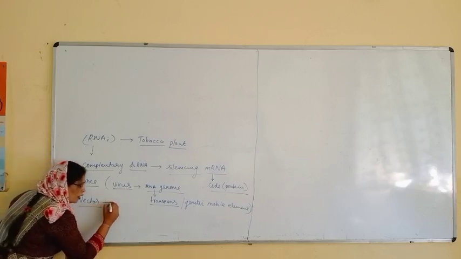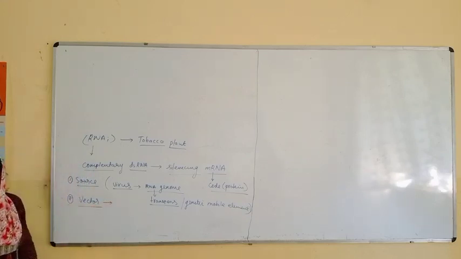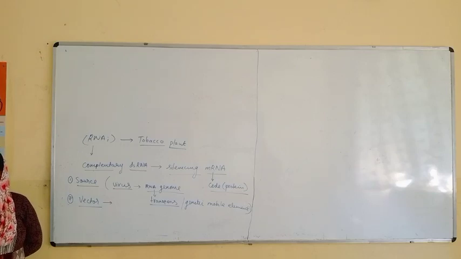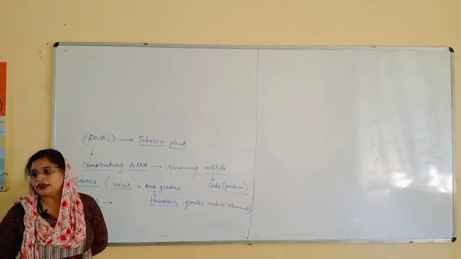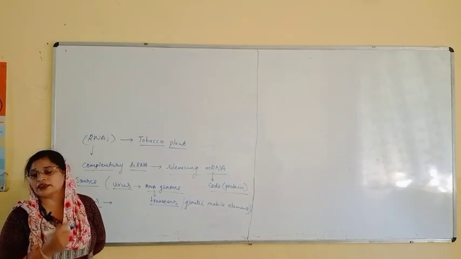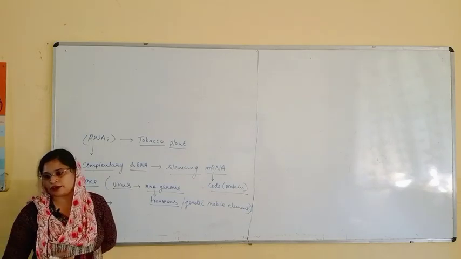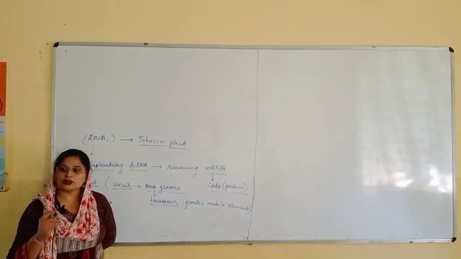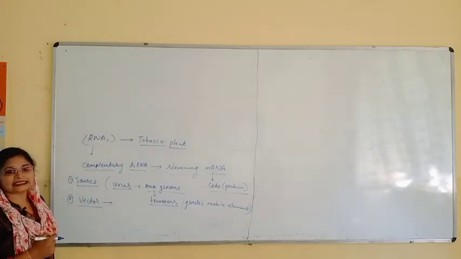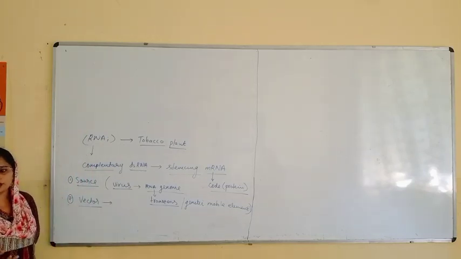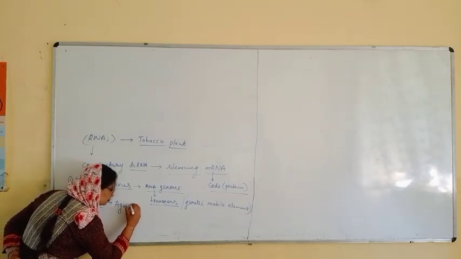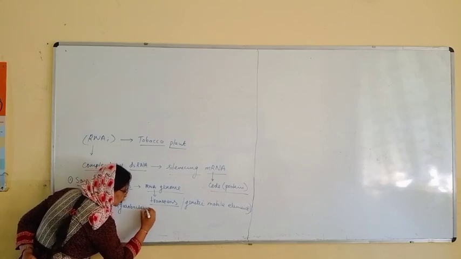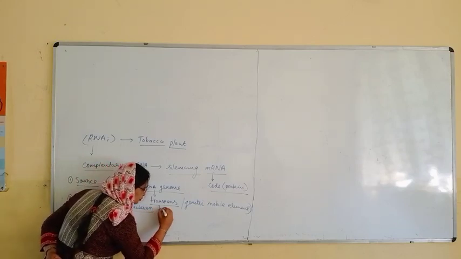So let us talk about the vector. What will be the vector? As I have already explained in the earlier chapter on biotechnology, one example is Agrobacterium tumefaciens. I hope you have heard about Agrobacterium tumefaciens.